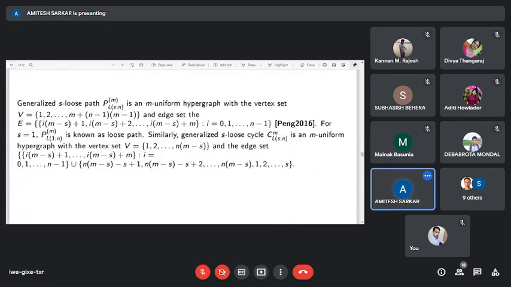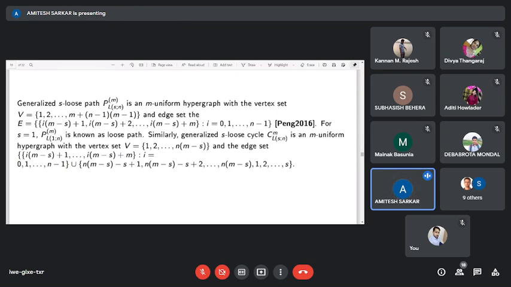A loose path is an m-uniform hypergraph with the vertex set V and edge set E as given.